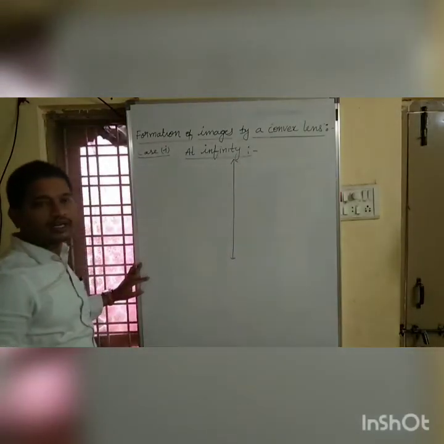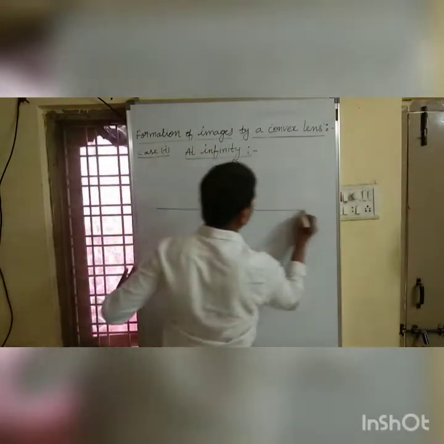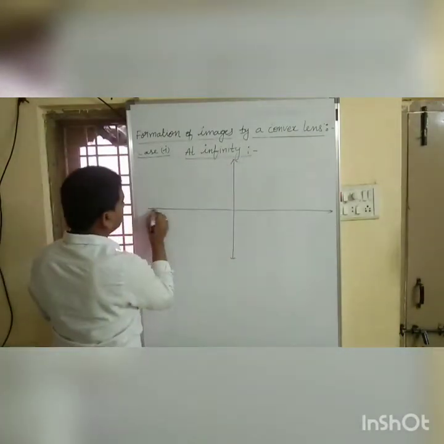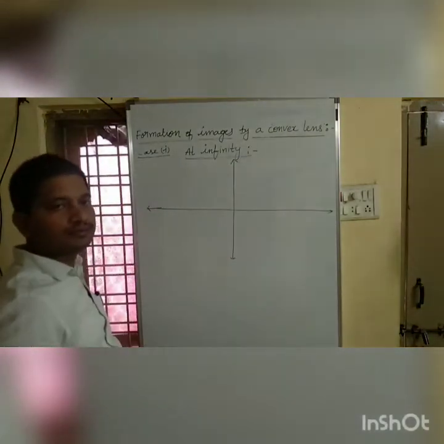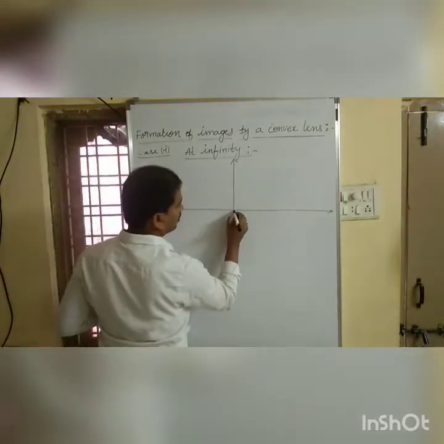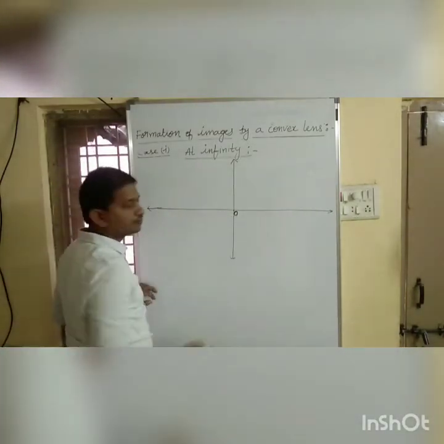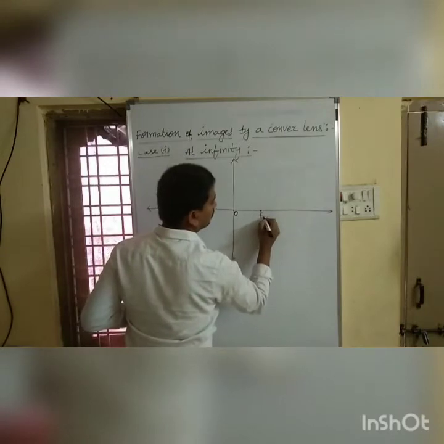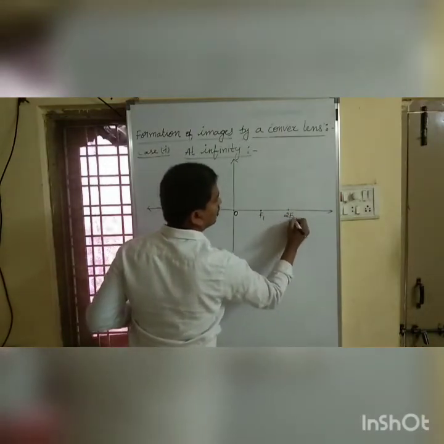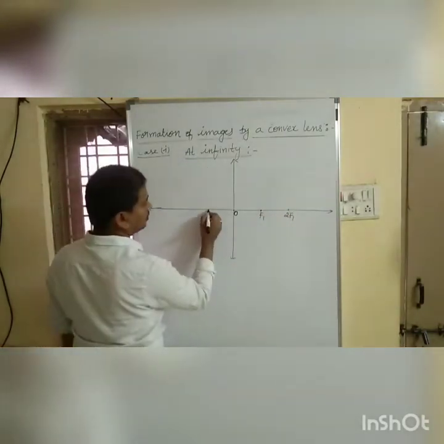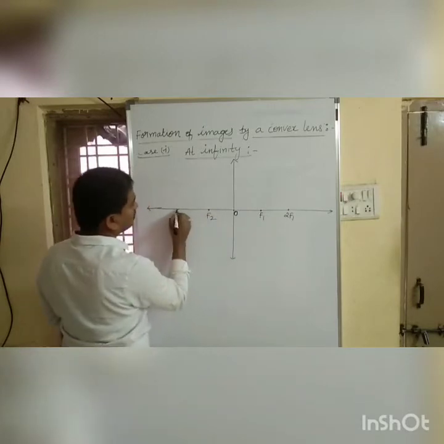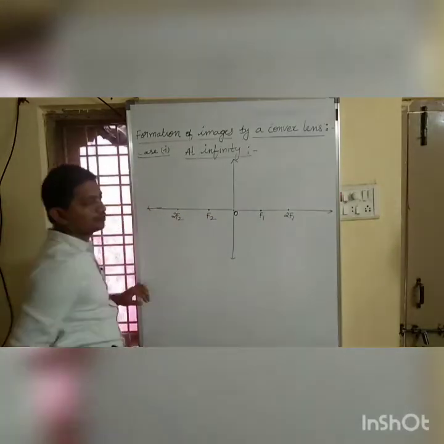This is our convex lens. This is the principal axis, optic center, focus, 2f1, second focus, and 2f2.